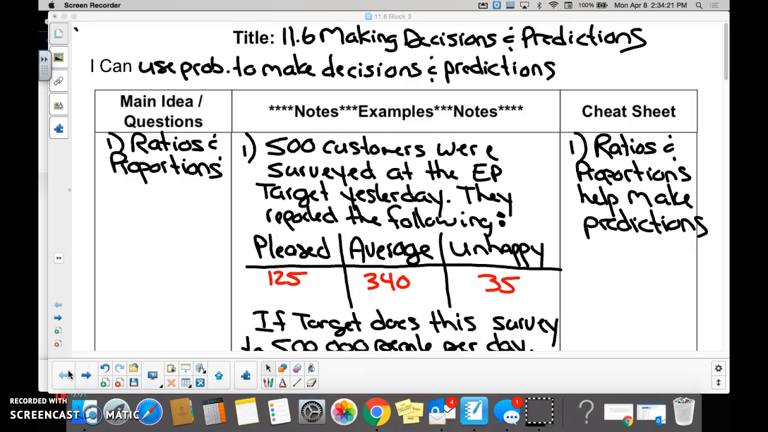1.6 making decisions and predictions. I can use probability to make decisions and predictions. Yes, no? Yes. Awesome. Okay, so what we did is we used ratios and proportions to make a decision and